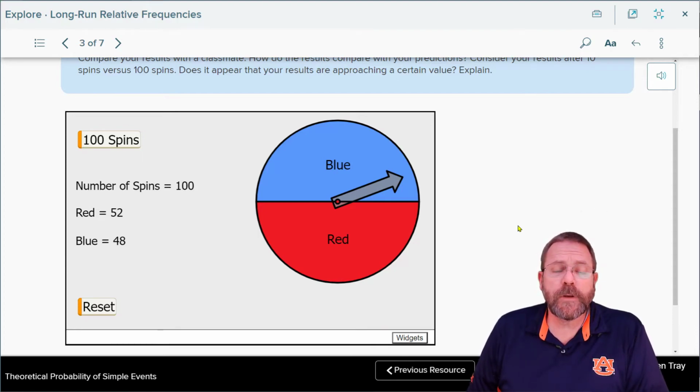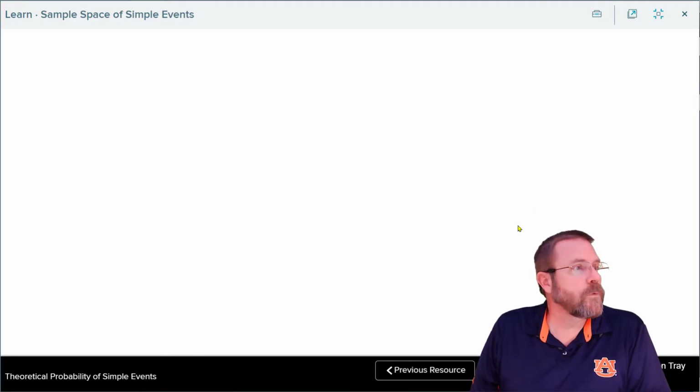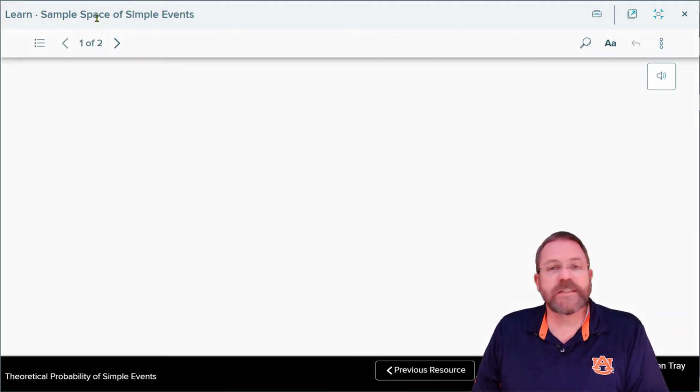Would that happen every time? Absolutely not, because theoretical probability and experimental probability are two different things. Theoretical probability says what it is most likely to be, while the experimental probability changes every time you spin the wheel. I think we've spent enough time spinning those wheels, so let's move on to learning about sample spaces